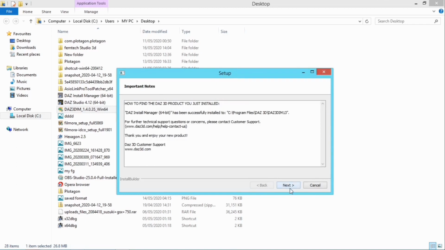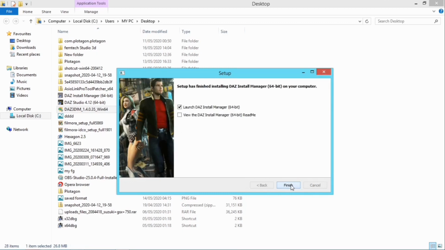So next you select next. Probably it's not compulsory, just make sure this is clicked. Select next.